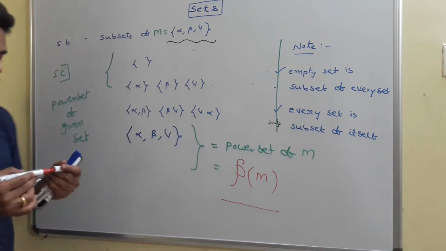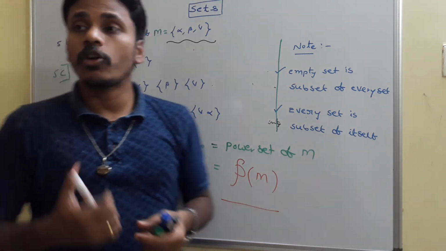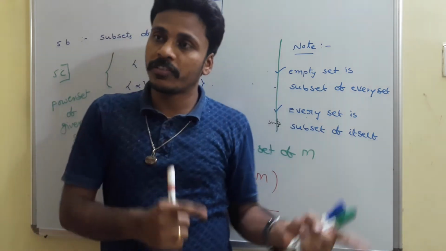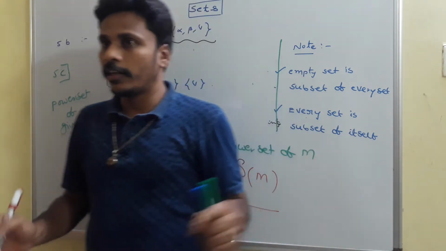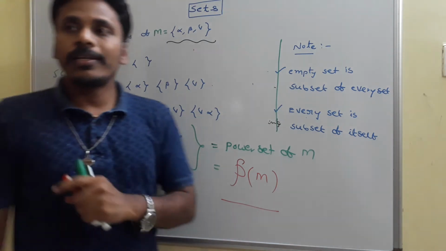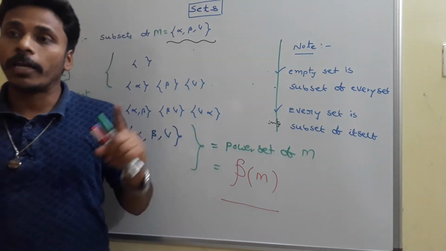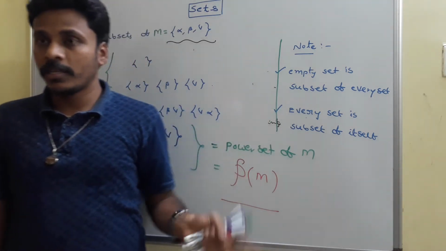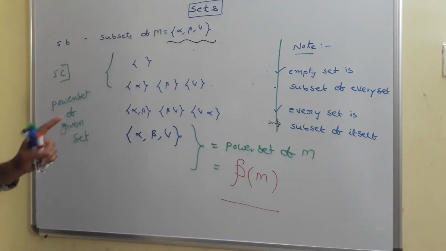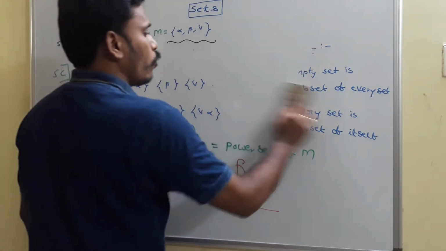Once again I am repeating, the power set of a set is a set of all the subsets of the given set. Is it clear? Right. Can I move to the next point? So in the fifth point, 5A is about the definition of subset, 5B is listing all the subsets, 5C is about the power set, and 5D is about superset.